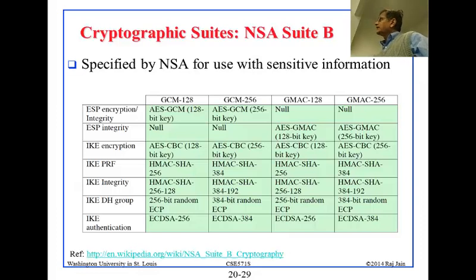Then there is something called NSA Suite B, and this is actually a recommendation from the NSA that if you want to use any sensitive information, then you should use this set, so this is even stronger than what we saw before.